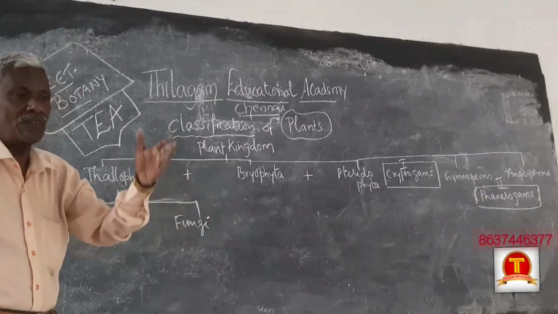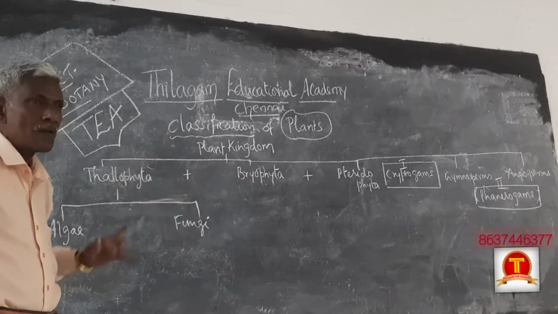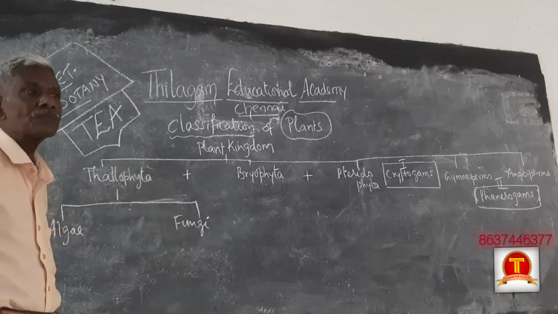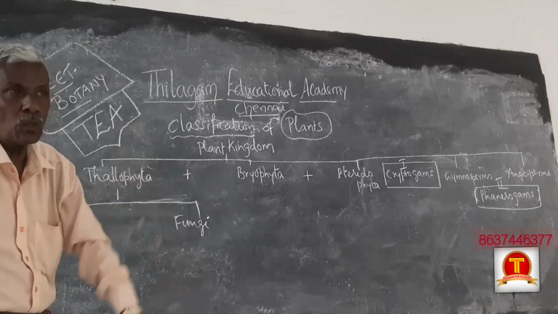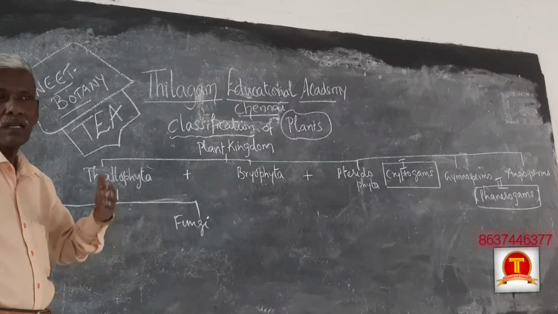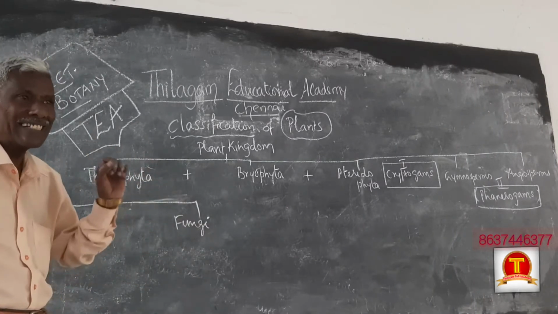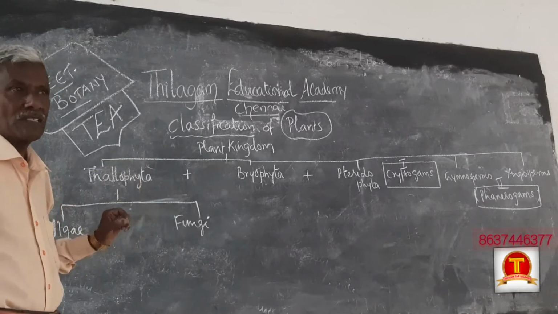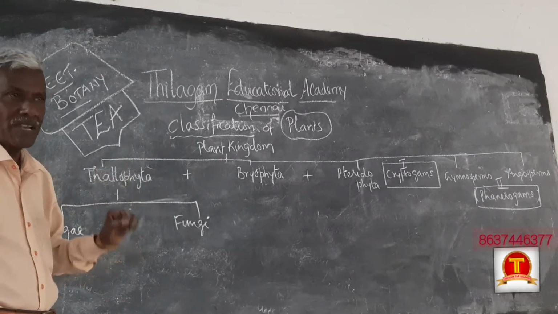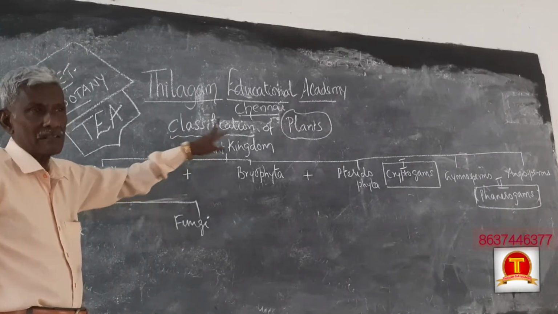Example: presence of cell wall, presence of chloroplast, presence of lysosomes, presence of peroxisomes, presence of Golgi complex with many nucleosomes. Like that, cytological characters, cell characters, they form this plant kingdom.